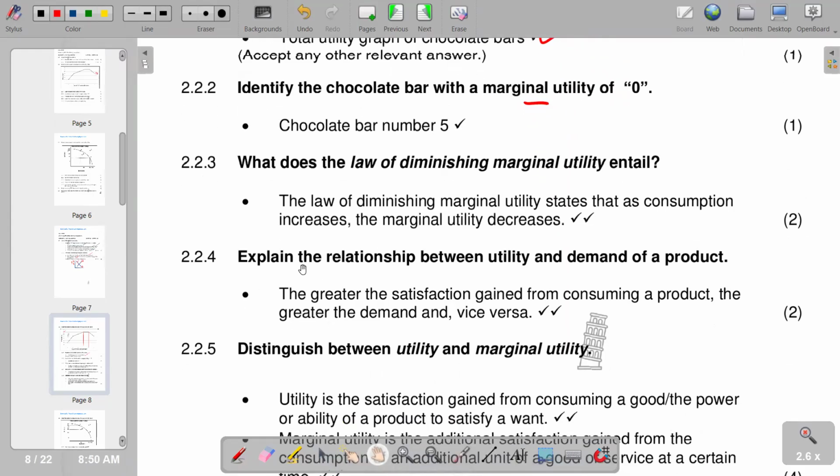Then next point, explain the relationship between utility and demand of a product. The greater the satisfaction gained from consuming a product, the greater the demand and vice versa. So we have a positive relationship that exists between utility and demand of a product, which means they move in the same direction. When utility increases, demand also increases.